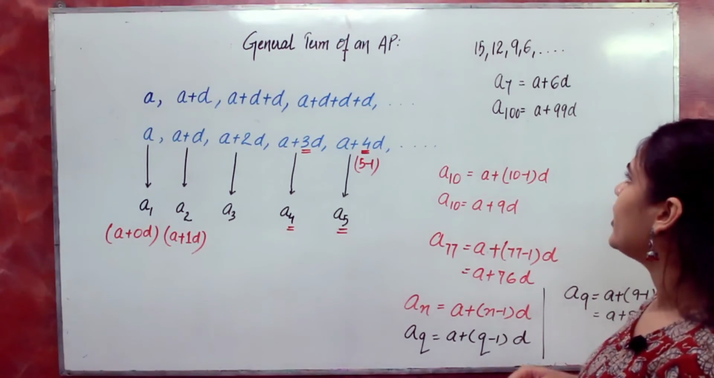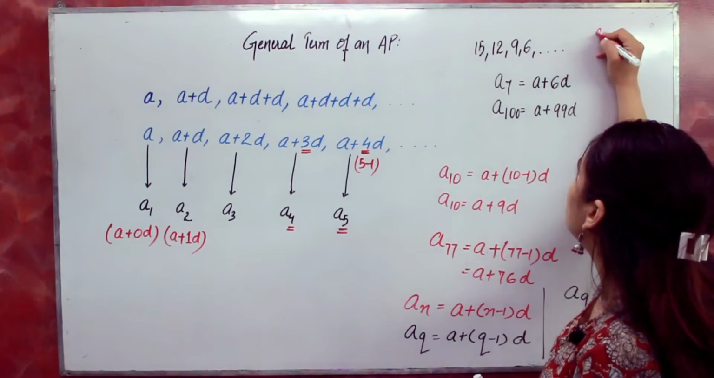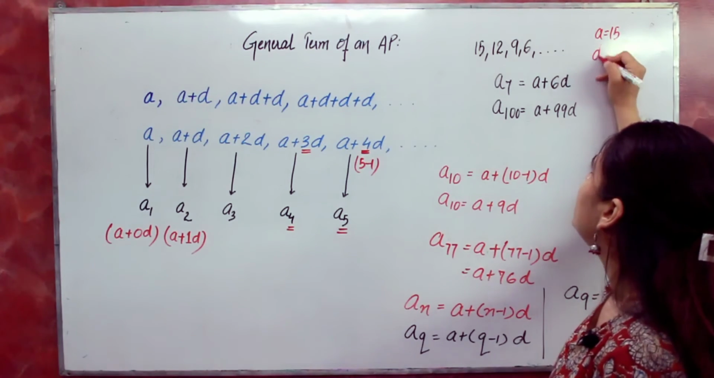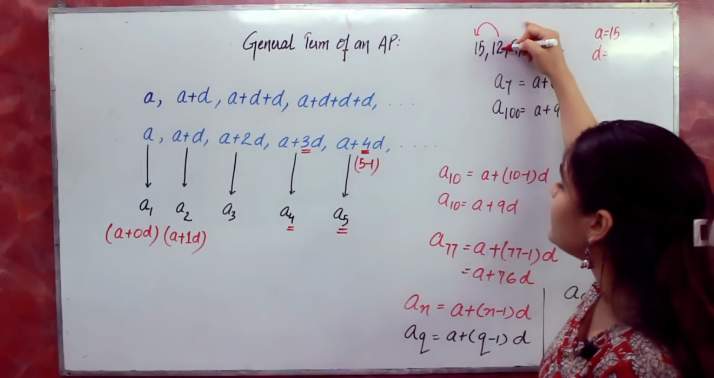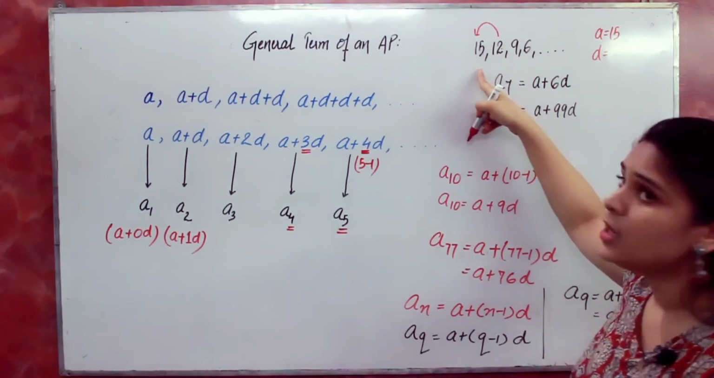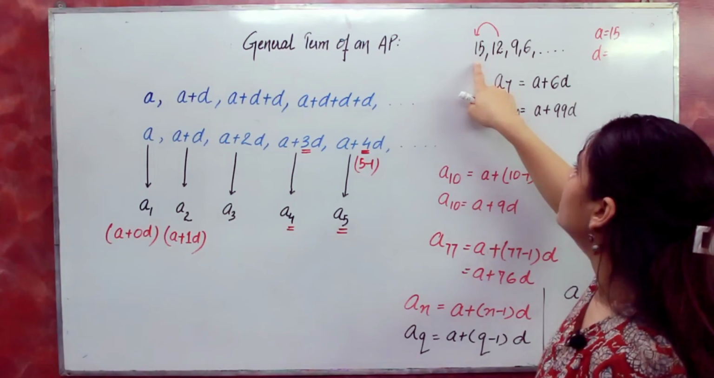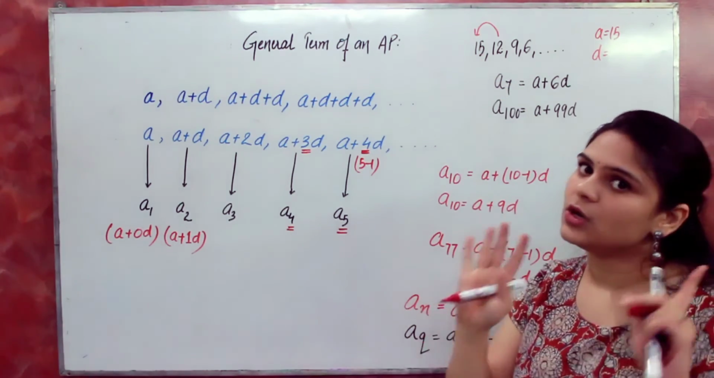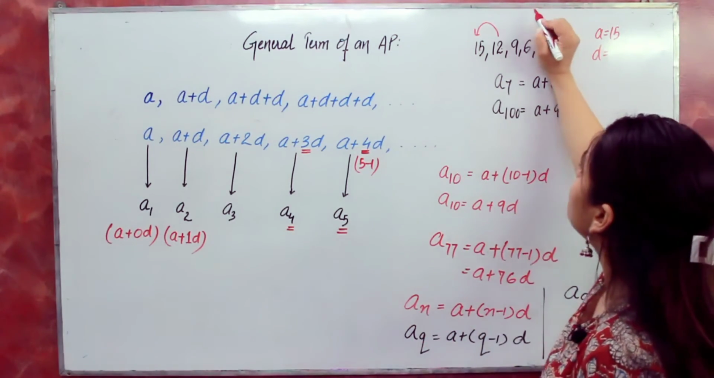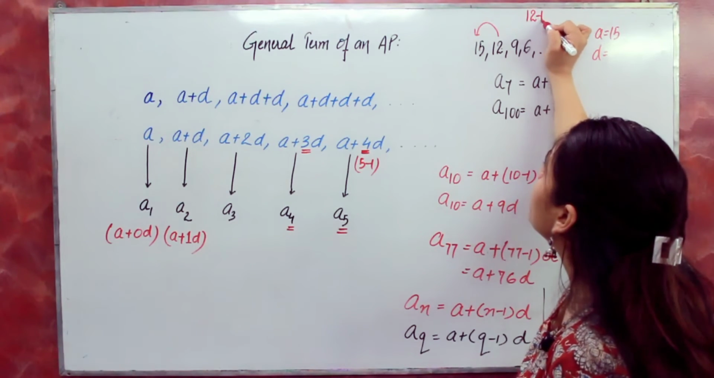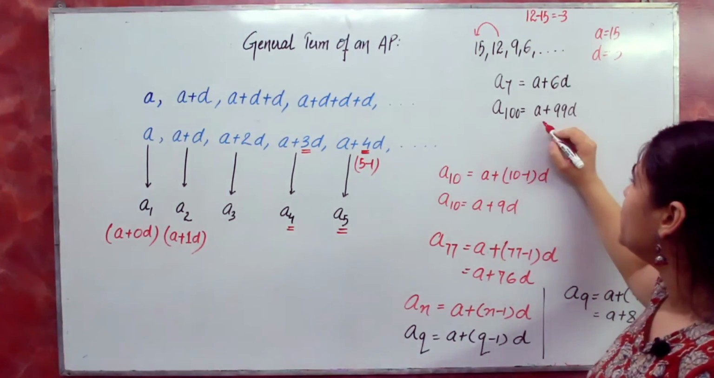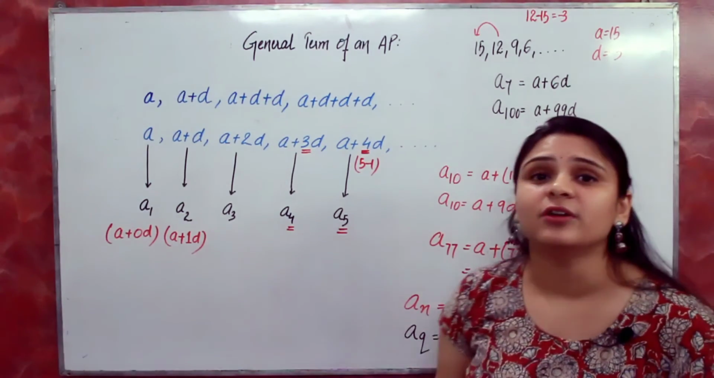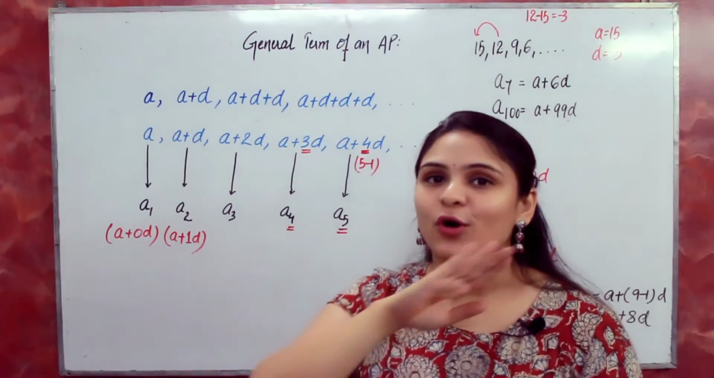And you know how to find A and D. A is the first term and D is the common difference, which can be found by next term minus previous term, okay. If you subtract this way, like 15 minus 12, then your answer will be wrong. So be careful. This will be 12 minus 15, so it's minus 3. By substituting these values, you can find the 100th term without finding all the terms.